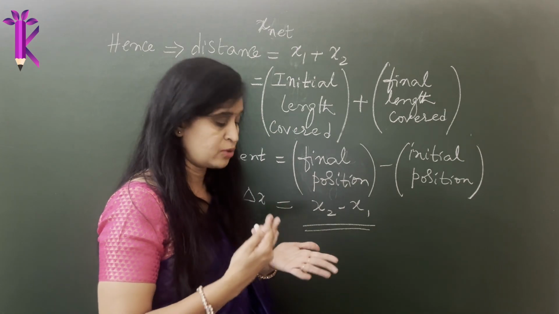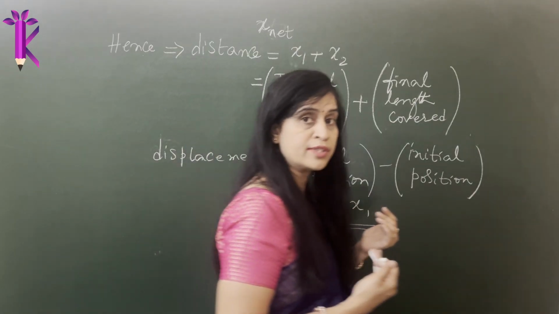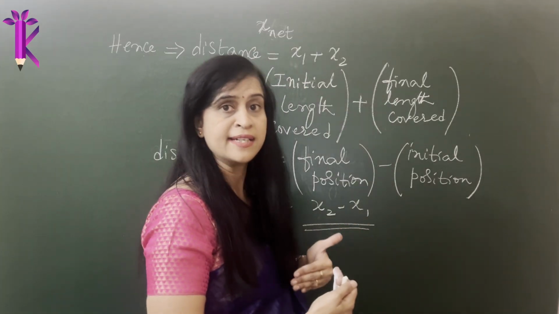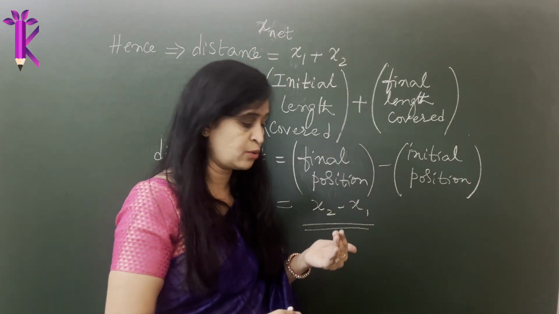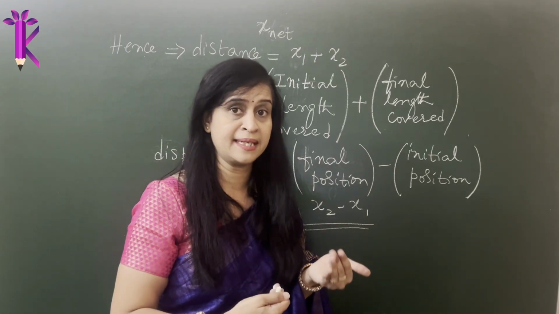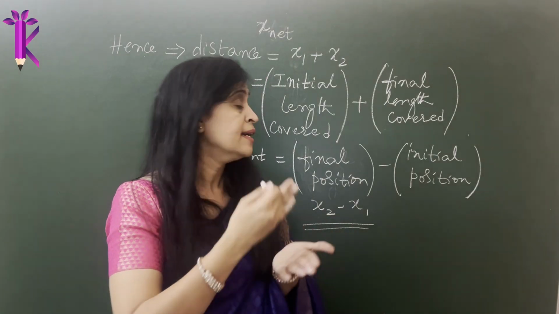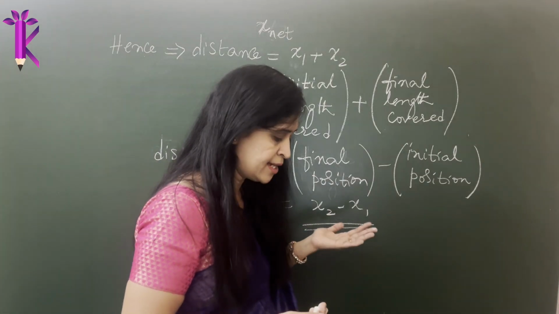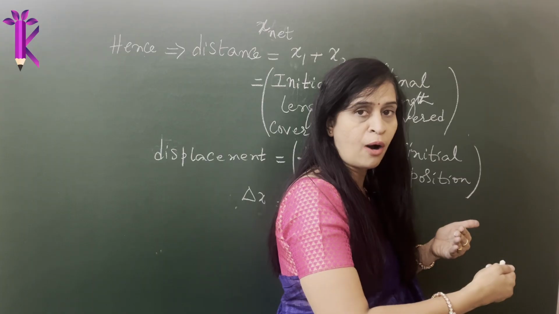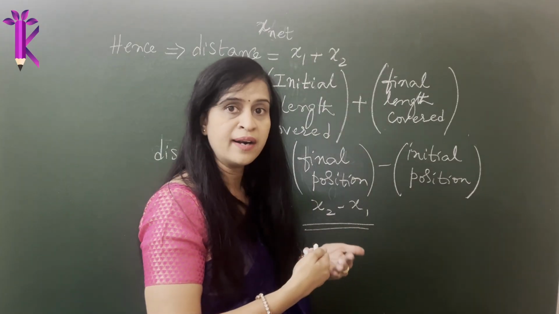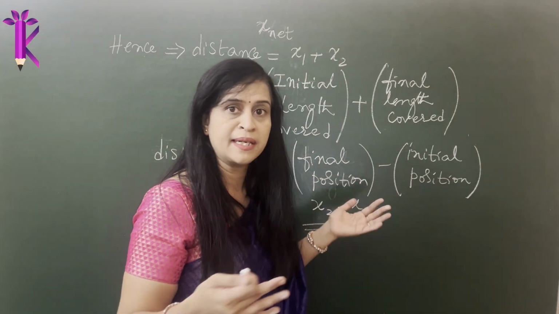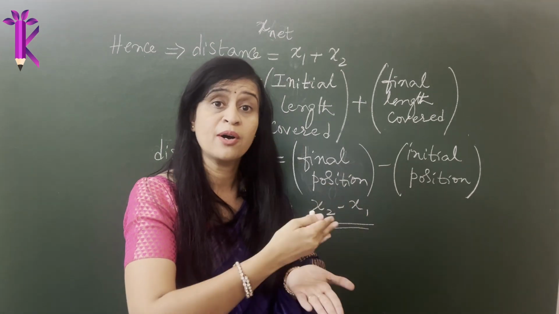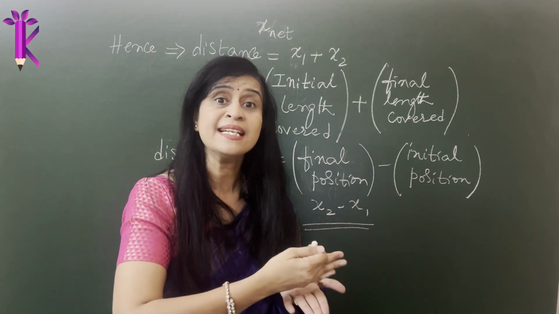Whereas when I'm talking about length, I moved this distance, say about 10 centimeter, and I moved back 10 centimeter. So the total length I covered was 10 centimeter plus 10 centimeter, which will be 20 centimeter. Whereas when I'm talking about displacement, did I displace? No, absolutely not. I moved 10 centimeter forward and 10 centimeter backward. So absolutely there was no displacement. I moved and I moved back, so they get cancelled because I am taking into account the direction as well.